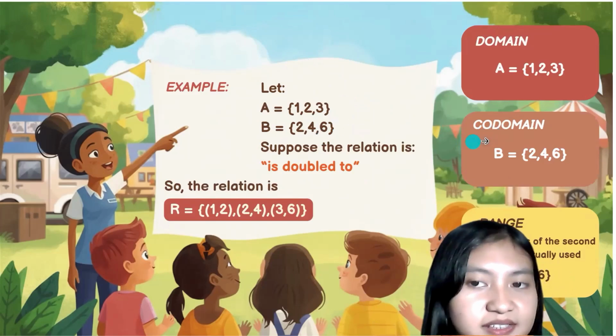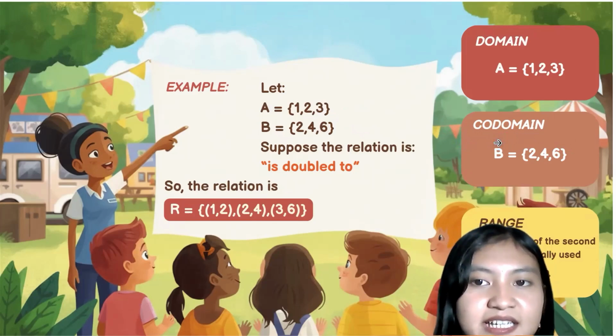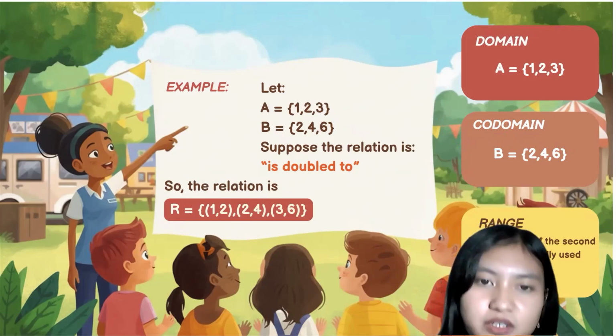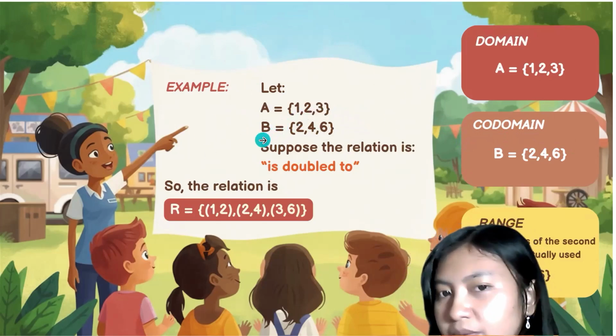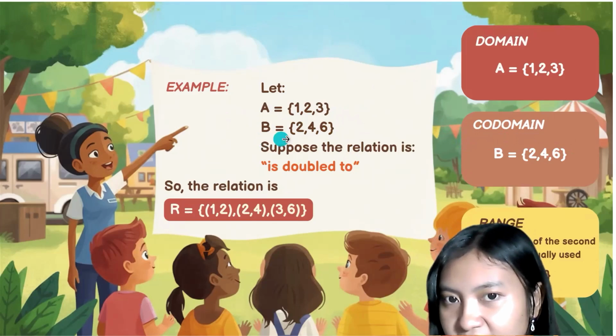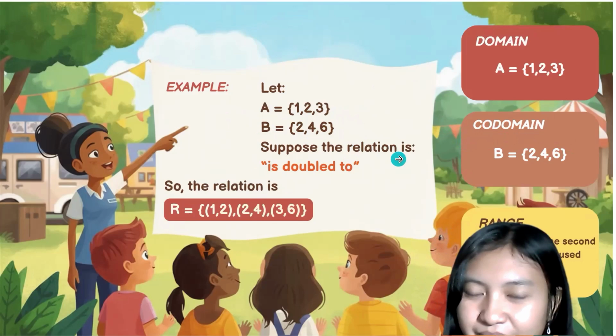And the second one is codomain. Codomain is the other set that is going to be related to the domain. In this situation, the codomain is set B, where its elements are 2, 4, and 6.